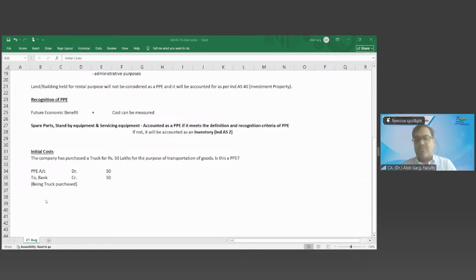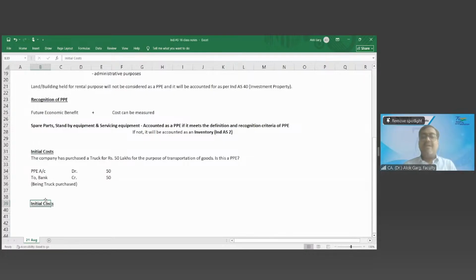and overhauls also. For example, after 10 years, the company has to replace an engine because the truck met with an accident. There was a major problem in the truck and the engine needs to be replaced. The life of the truck is, let's say, 20 years, but now, after 10 years, the engine needs to be replaced. So is it a day-to-day service, a regular service, or a major cost? Yes, sir, it's a major cost.